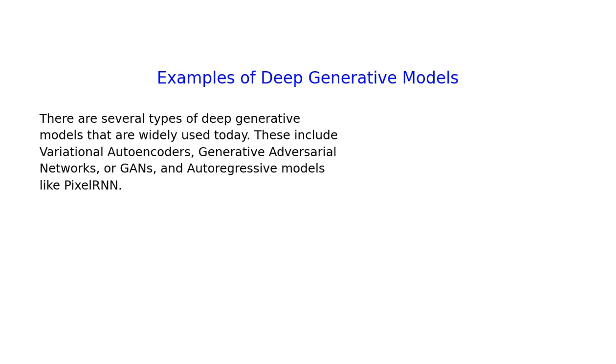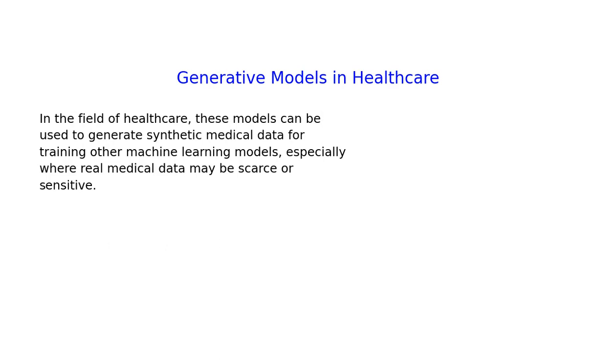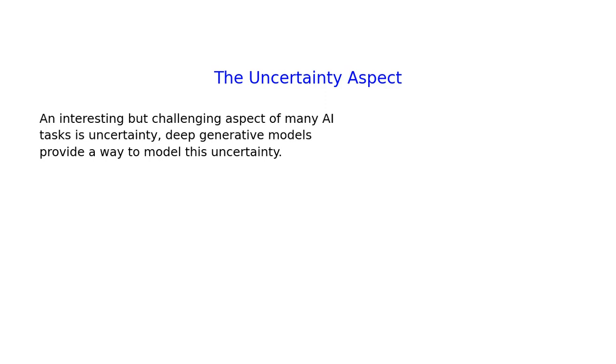These include variational autoencoders, generative adversarial networks, or GANs, and autoregressive models like PixelRNN. These models have found a tremendous use case in image processing. For example, given a database of human faces, these models can generate new images of human faces that have never been seen before. In the field of healthcare, these models can be used to generate synthetic medical data for training other machine learning models, especially where real medical data may be scarce or sensitive. An interesting but challenging aspect of many AI tasks is uncertainty. Deep generative models provide a way to model this uncertainty.